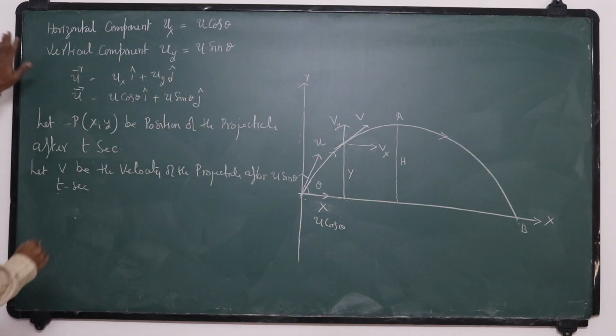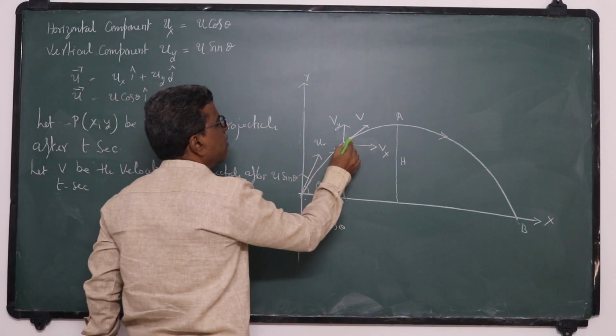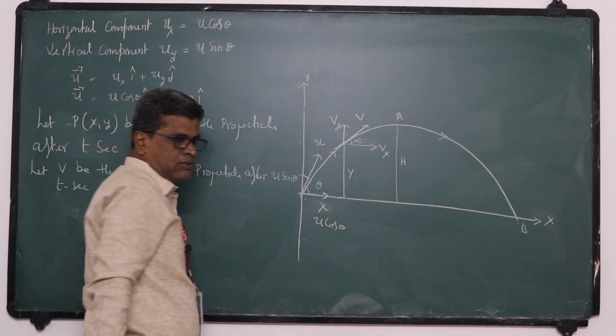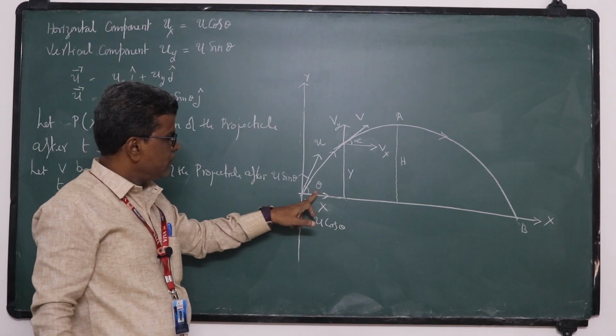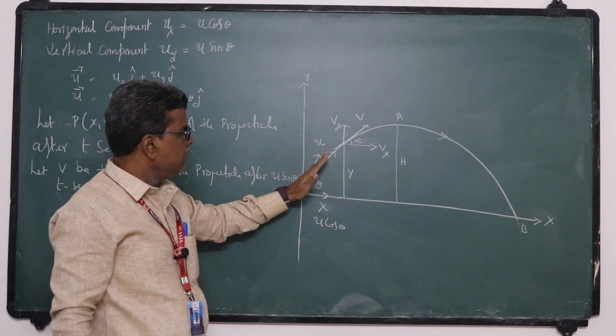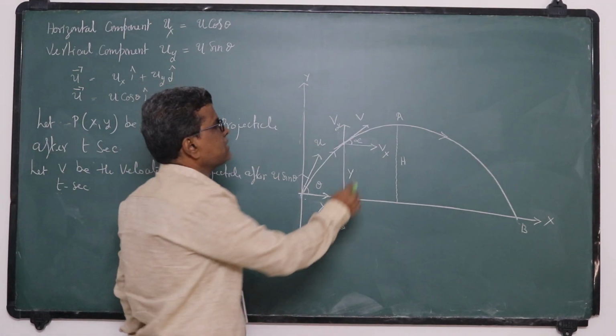This velocity vector makes an angle alpha with the horizontal after t seconds. This alpha value is less than theta, because as it ascends, the angle made by the velocity with the horizontal gradually decreases.